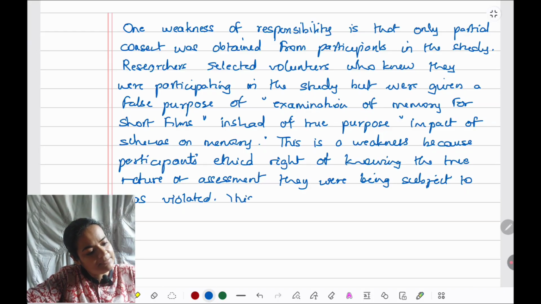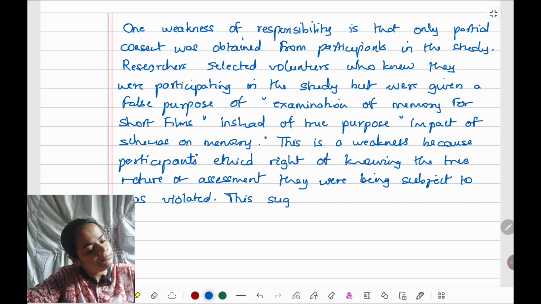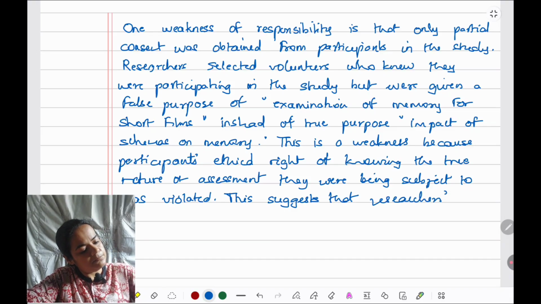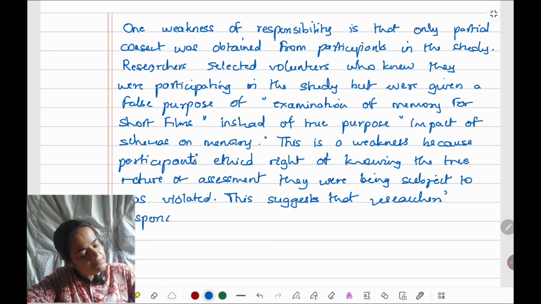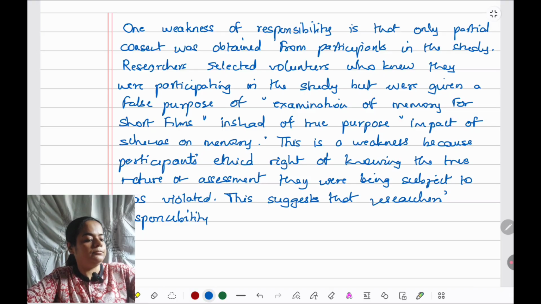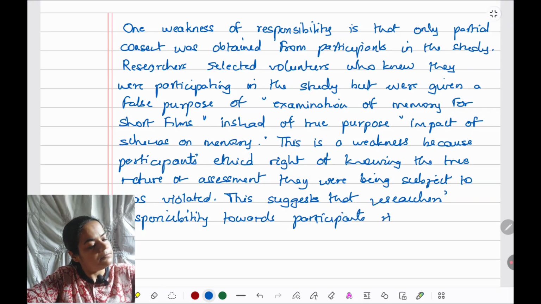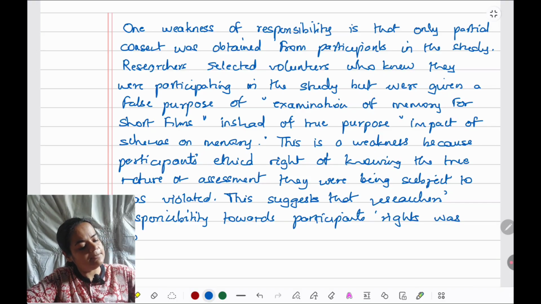This suggests that researchers' responsibility towards participants' right was not fully maintained in this study.